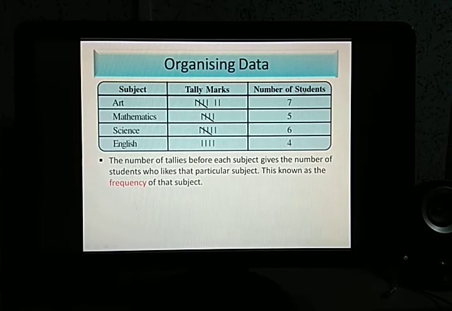Sometimes in the question, the number of students will not be given to you. It will be written as a simple small f, or it will be written as frequency. Then you have to understand that this is the number of students whose favorite subject is art or math or science or English, whatever it is. Clear? So frequency gives the number of times that a particular entry occurs. It tells us how many times an entry has occurred.